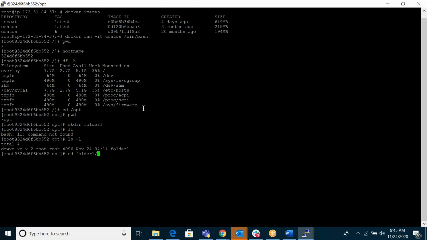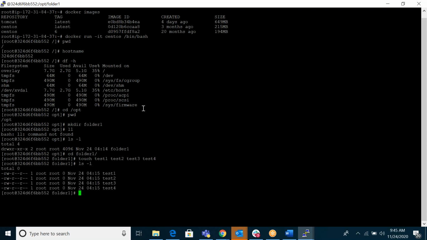cd folder, then touch test one, test two, test three, test four. You can see that. It means we can do something in the container. If you want to install, this is okay. In my CentOS container image, I can install something.